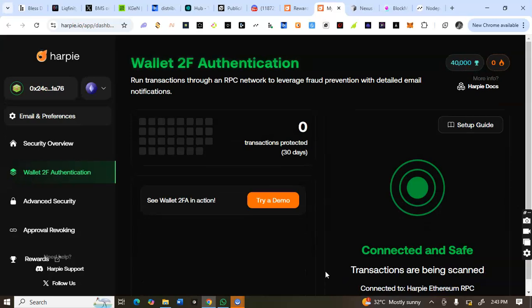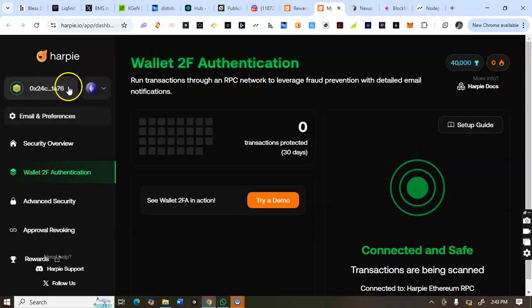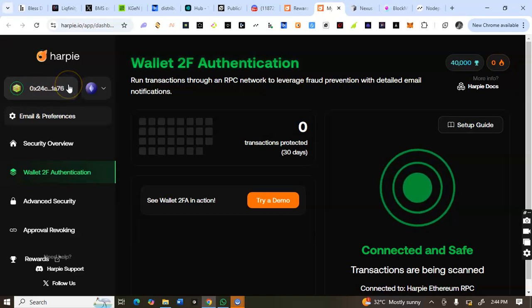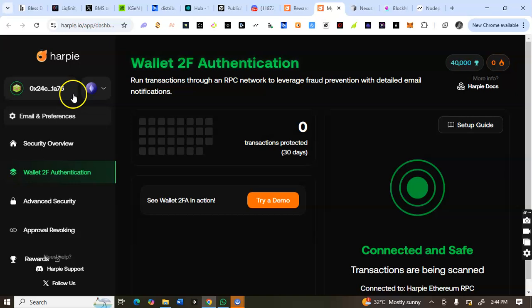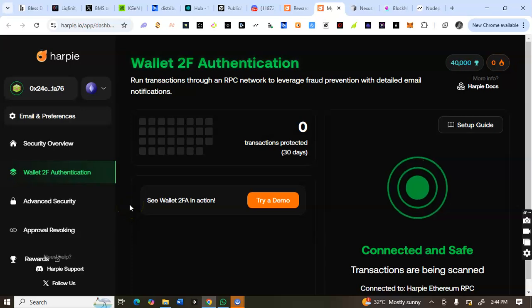So basically, the daily tasks you do on this Harpie AI is to scan your wallet every day. You see what I just did? You click on scan, and that's what you do every day. And at the top of the page here, you are seeing wallet. So here you have to connect your wallet. You connect your MetaMask wallet, your EVM wallet, whichever. Just connect it here. Then scan your wallet every day. You first of all connect your wallet and you scan. You can see connected and safe.